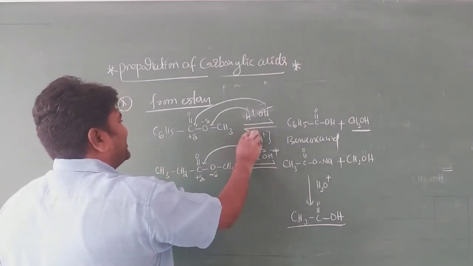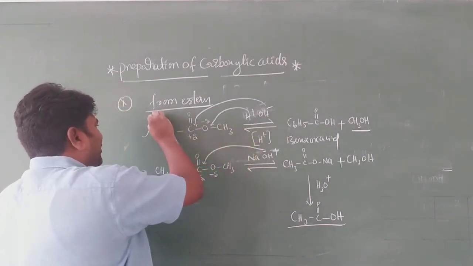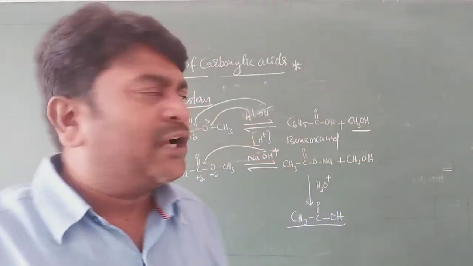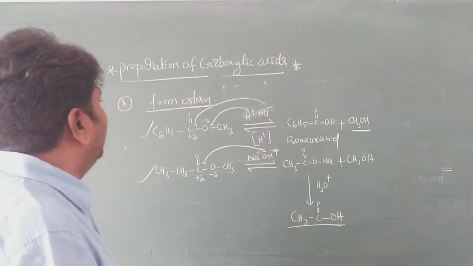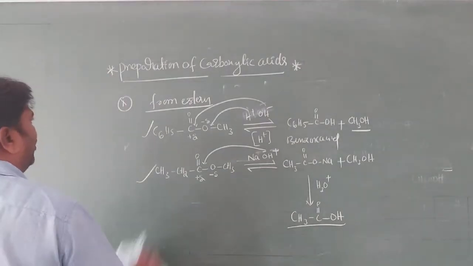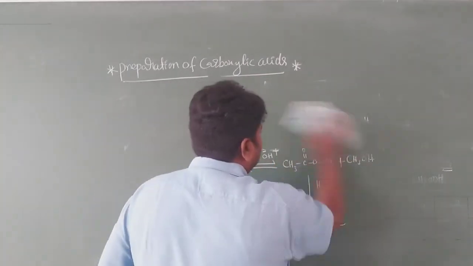So this is acidic medium, and this is basic medium. In both the mediums we will get carboxylic acids. That's all. So this is from esters. Next one, from benzyl alcohol. Next preparation.